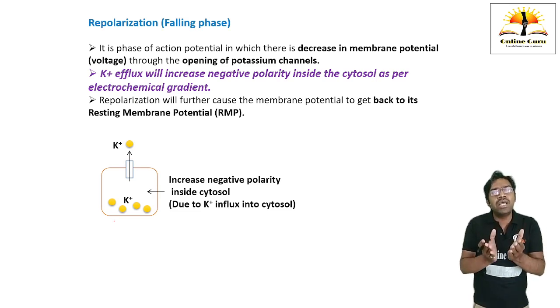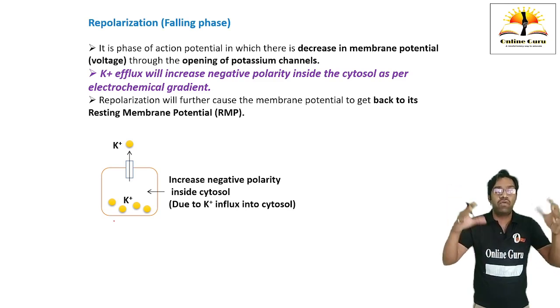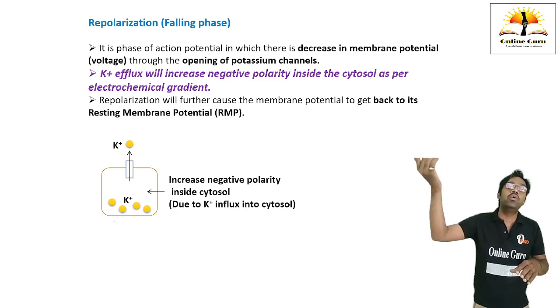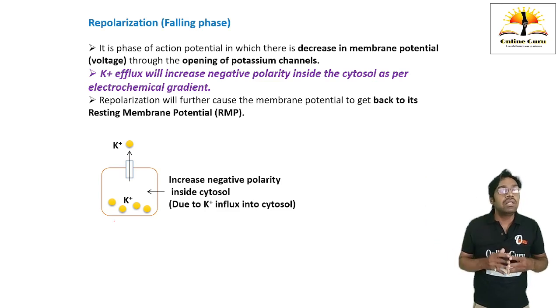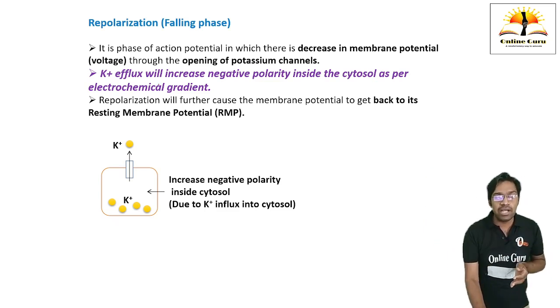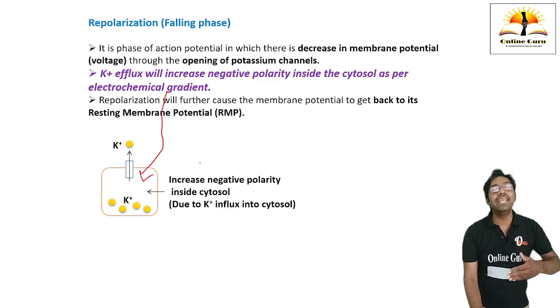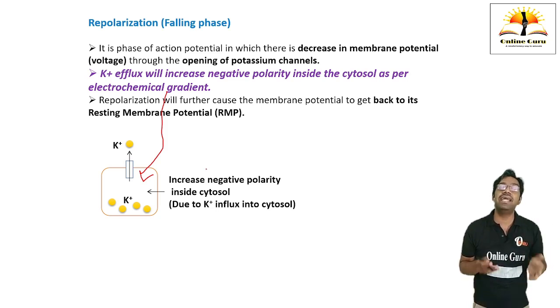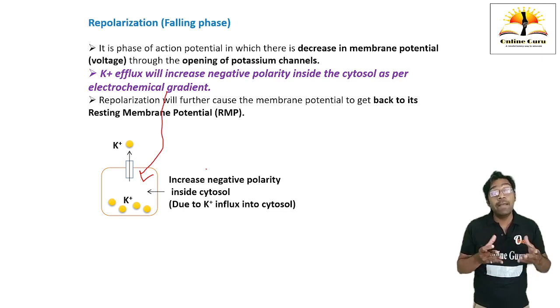When the potassium is going to pump out from the cytosol towards the outwards in the ECF, what will happen? Due to absence of potassium, inside of the cytosol will become more negative. It will increase negative polarity inside the cytosol. And when this increase in the negative polarity into the cytosol is going to take place, this phase is called as repolarization.